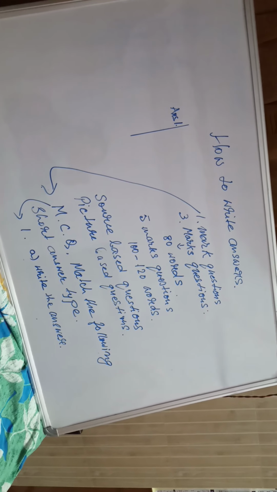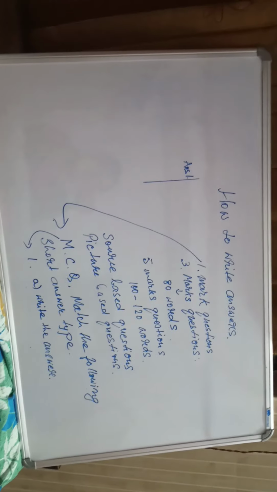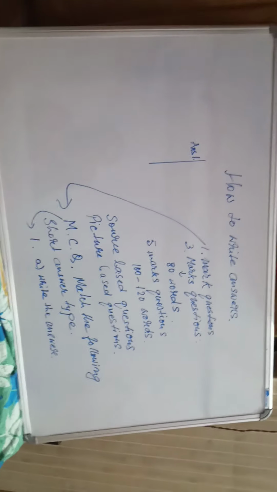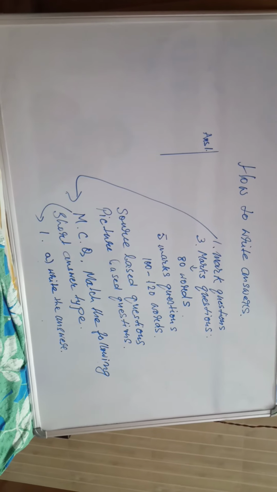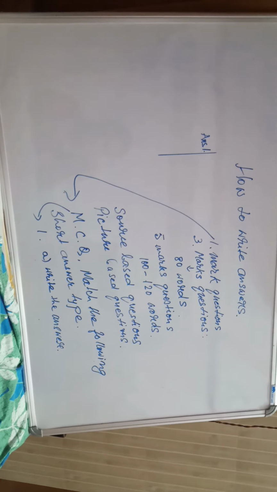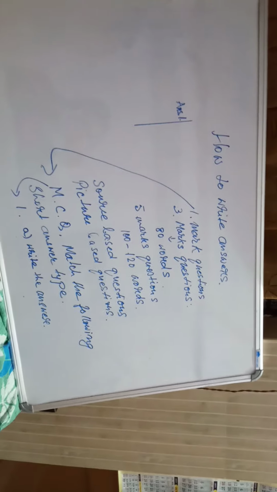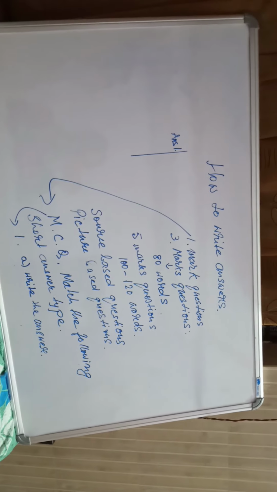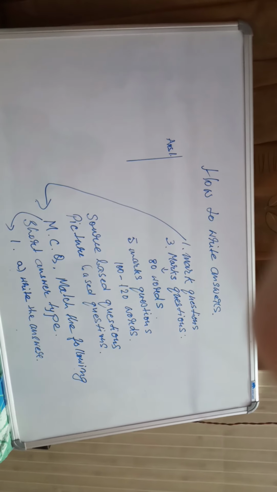That means, suppose for 1 mark question, don't go and write 5 lines. That is number 1 point. Now, this is all about 1 mark questions. Match the following. Don't write 1 and A and this thing. Write both the things, whichever is matching with that thing, that portion also you write in the answer sheet.